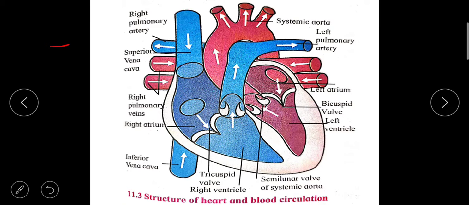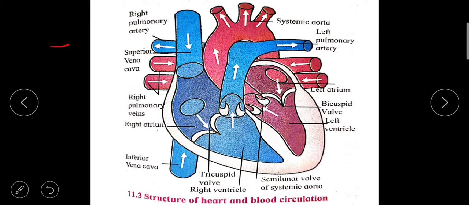Human heart is a muscular organ. It is made up of involuntary cardiac muscles. Involuntary cardiac muscles are those muscles which are not in our control. The heart is continuously beating, so heartbeat is not under our control. That is an involuntary function. They contract and relax with a definite rhythm. This is known as beating of the heart.